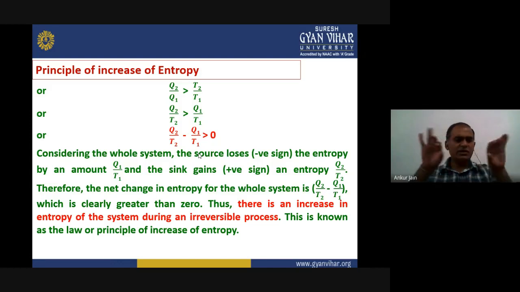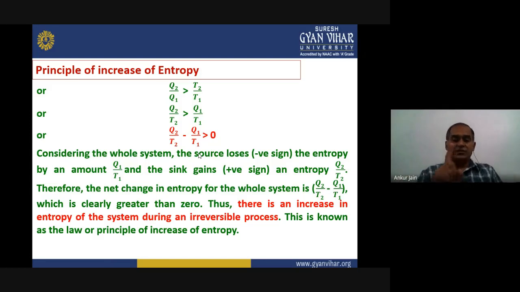If we look at the individual systems, it is Q1 upon T1 and Q2 upon T2. These are the entropies for source and sink, and these are the losses and gains. So the net change of entropy for the whole system will be equal to Q2 upon T2 minus Q1 upon T1, right?